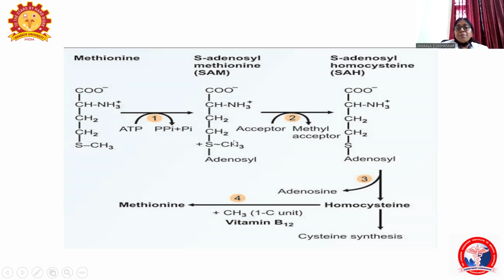So if you see the difference between S-adenosyl methionine and S-adenosyl homocysteine, it is just the methyl group. With the methyl group present, it is S-adenosyl methionine, and when the methyl group is removed, it becomes S-adenosyl homocysteine.